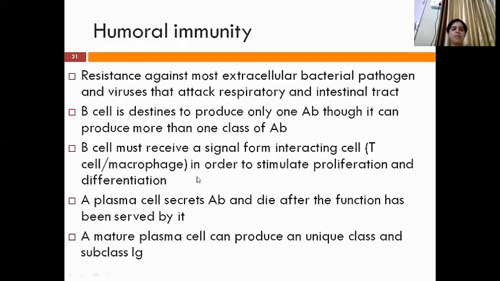Then the B cell must receive a signal from the interacting cell. As you know, T cell or macrophage cooperation is required for differentiation and proliferation. Usually, whenever the plasma cell produces antibodies, after the production of antibody, it will die. And the mature plasma cell can produce a unique class and subclass of IgG.